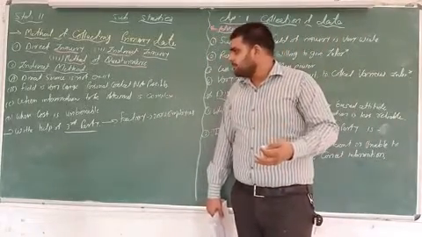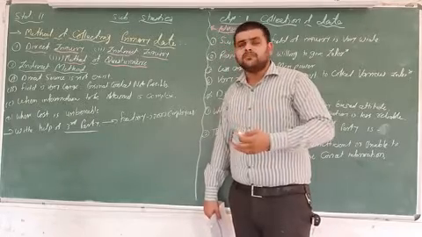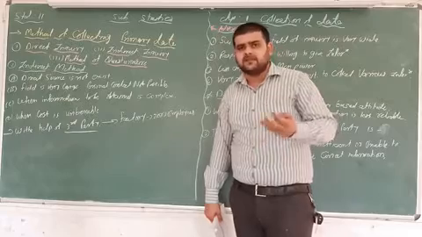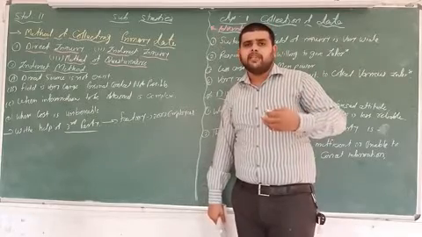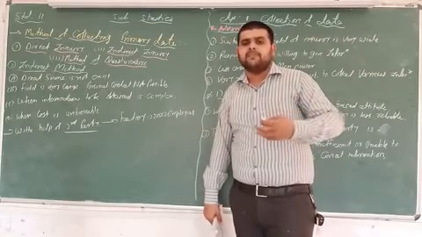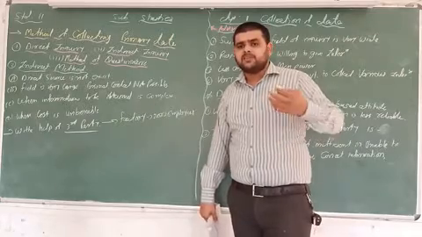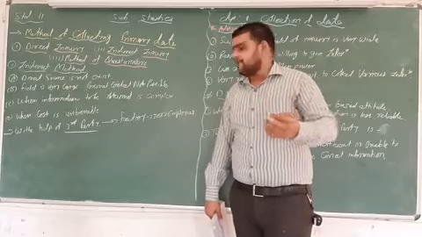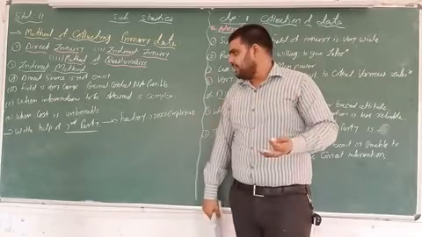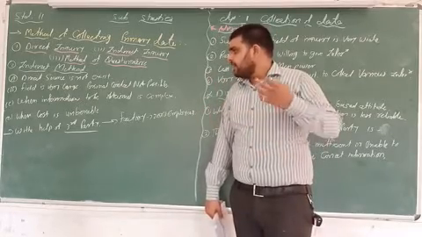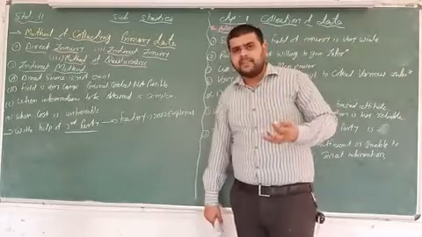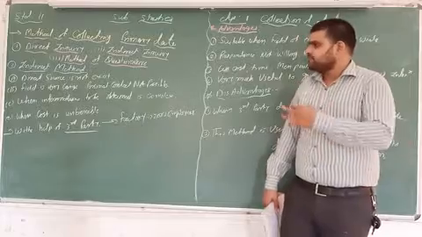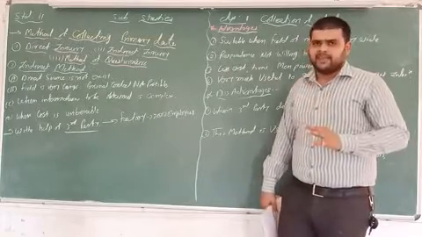If a respondent is not ready, or it is too difficult to ask personal questions, it is easy if we get the answer from a third party. So when complexity is there, the indirect method is important.